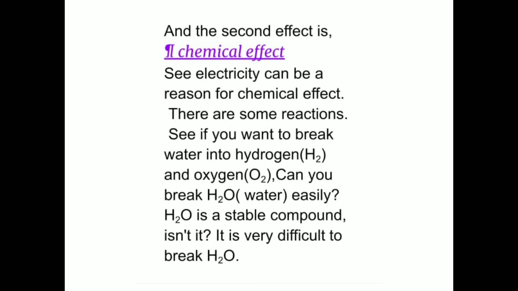And the second effect is chemical effect. See, electricity can be a reason for chemical effect. There are some reactions. See, if you want to break water into hydrogen and oxygen, can you break H2O easily? H2O is a stable compound, isn't it? It is very difficult to break H2O.